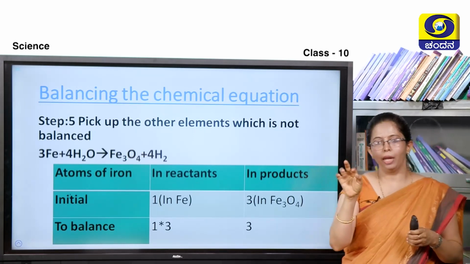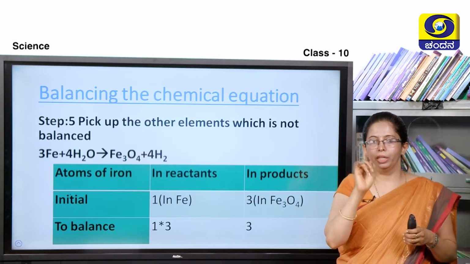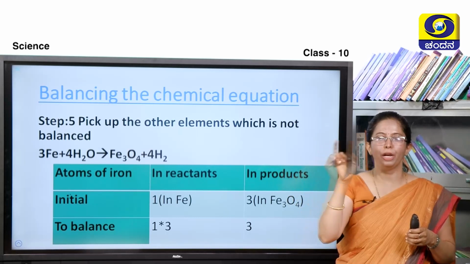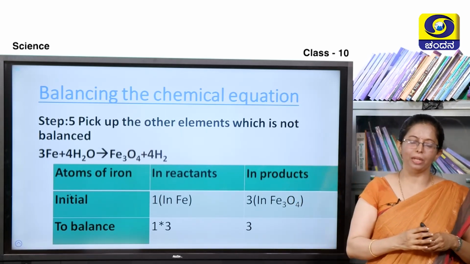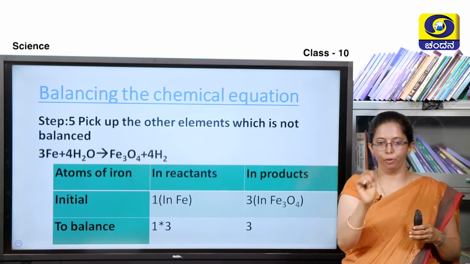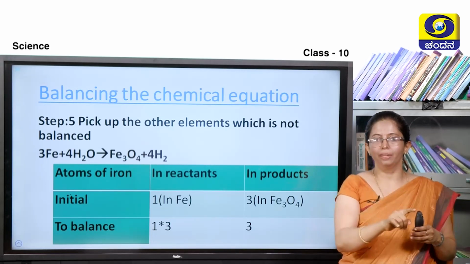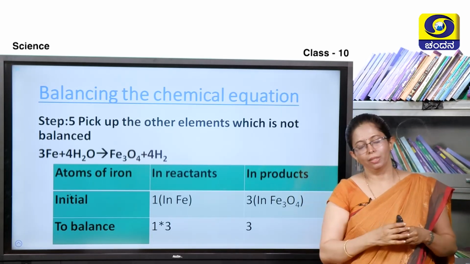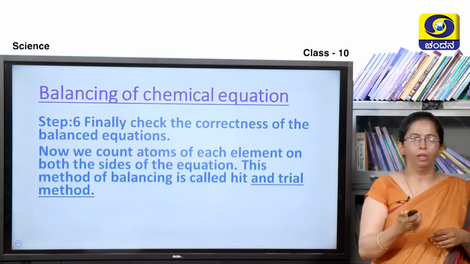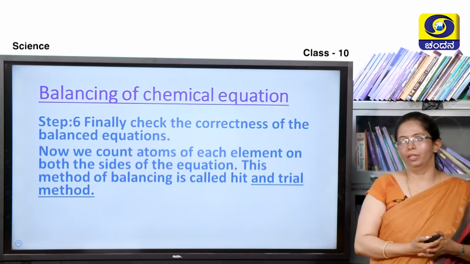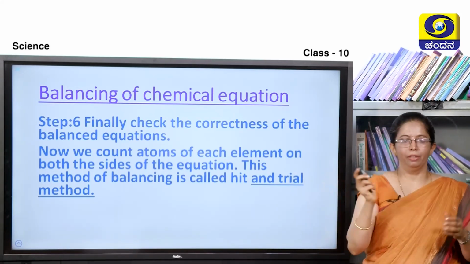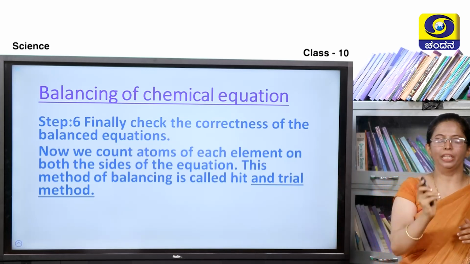Then 4 2s are 8, hydrogen is 8 on the LHS, and on the RHS also we have 4 2s are 8, hydrogen is balanced. Oxygen is 4 on the LHS or the reactant side, and even on the product side oxygen is 4. So, finally, we have to check the correctness. I already said that we have to check for each and every atom of the elements.